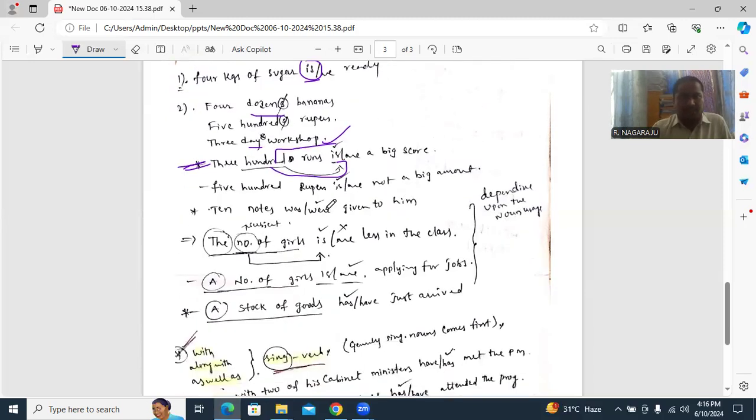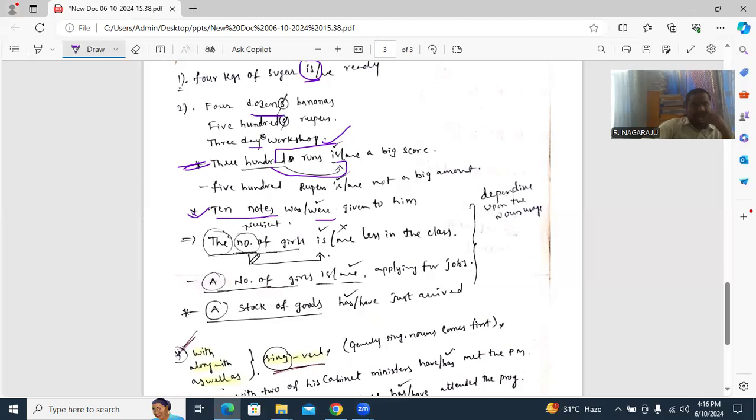Next, 500 rupees is not a big amount. Like you see in the same example, 10 notes were given to him. Because notes is plural, 10 notes were given, not a number form. 300 rupees is given to him like this. 10 notes were given to him.